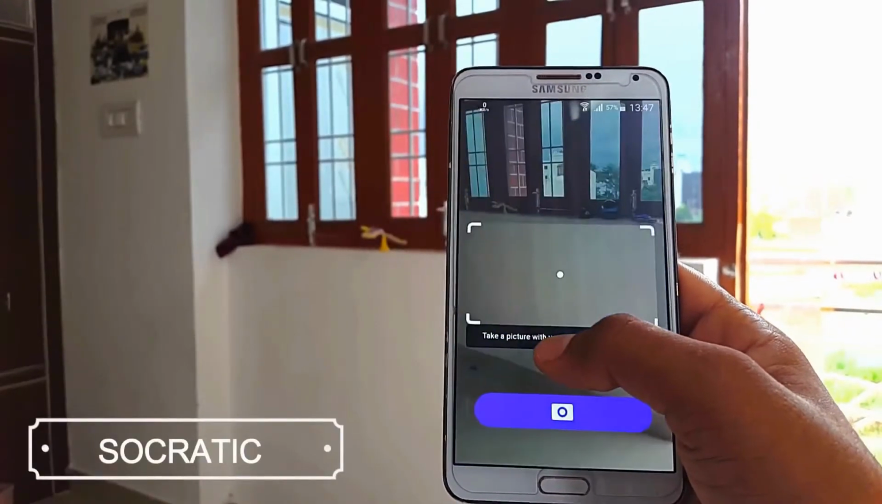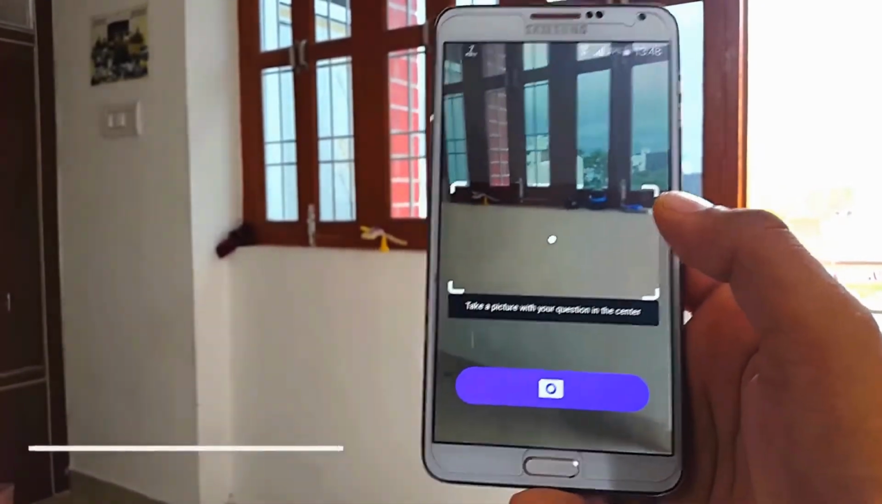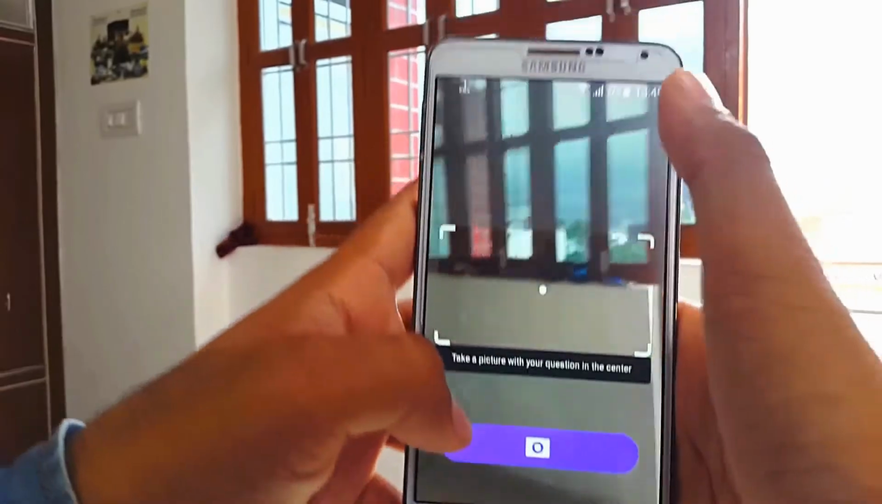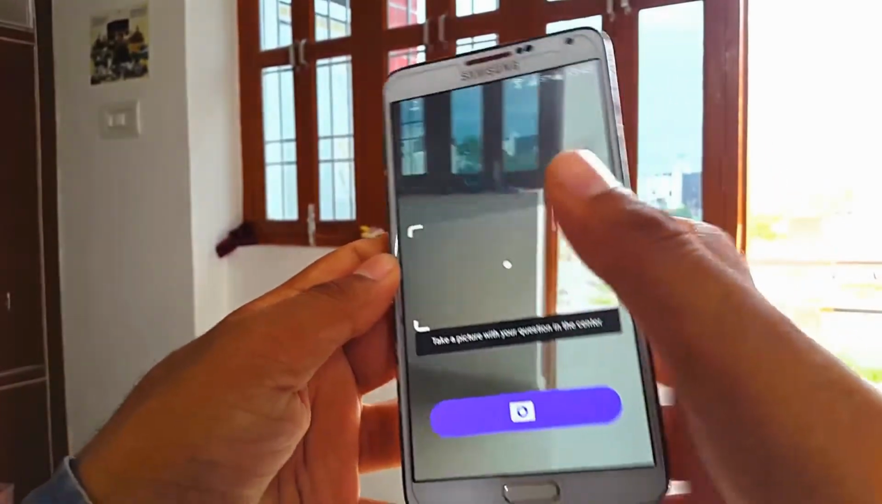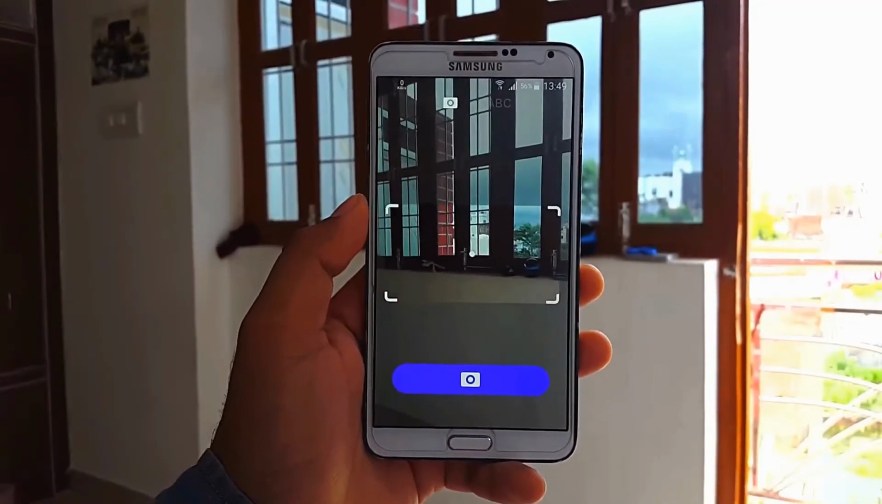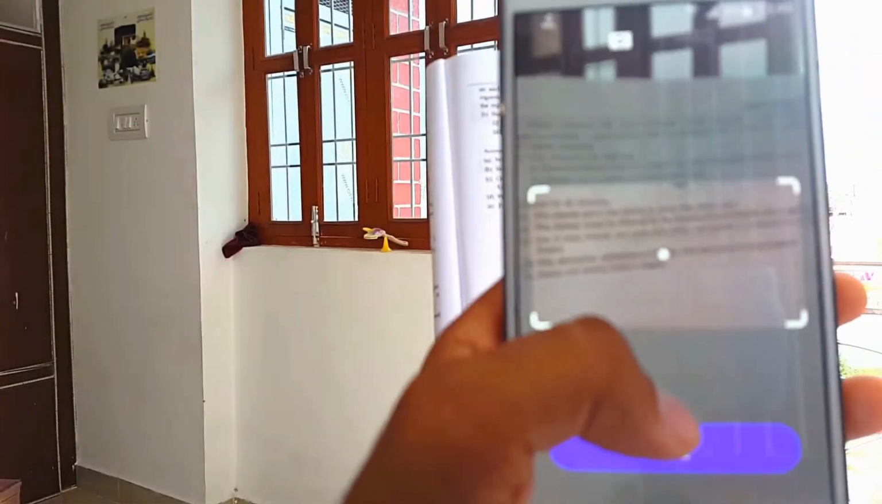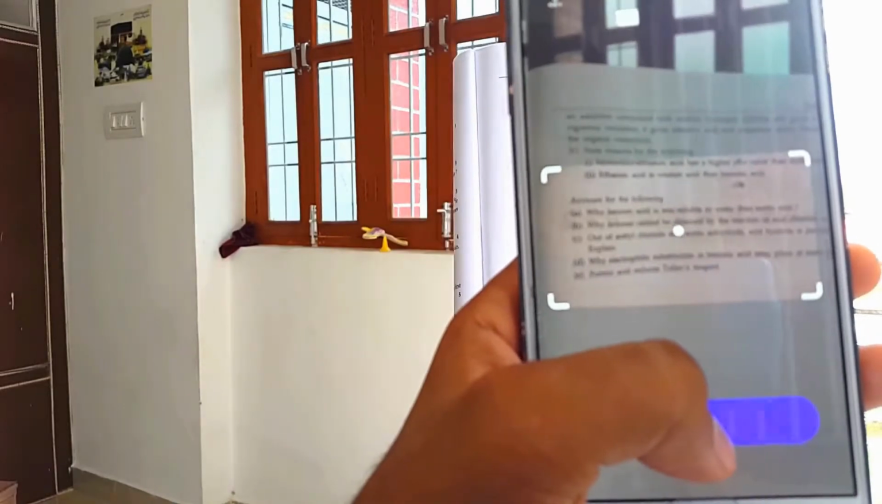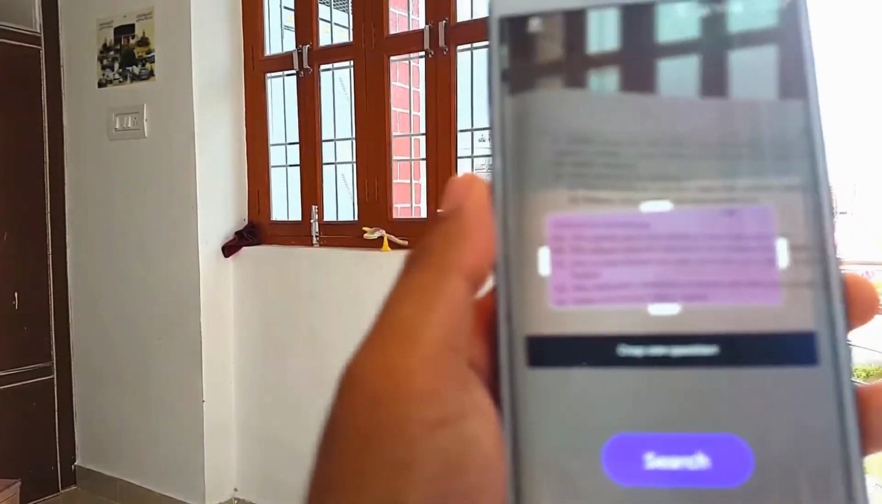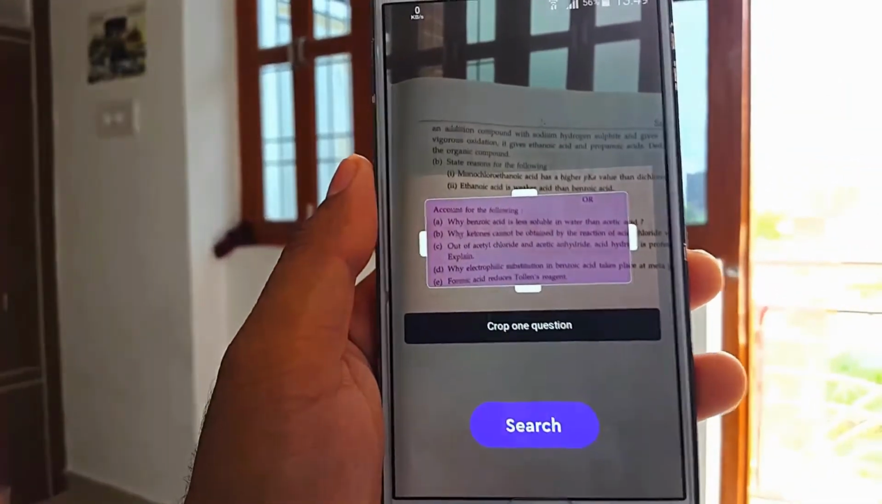Alright guys, now moving to the next application or the last application of these top 10 apps, we have an educational app like Photomap. But this app is not limited with only mathematics. It also supports other subjects like English, history, physics, chemistry, etc. So the application name is Socratic and it is completely free, no in-app purchases, and this app is a lifesaver.